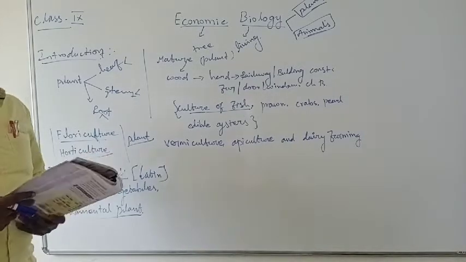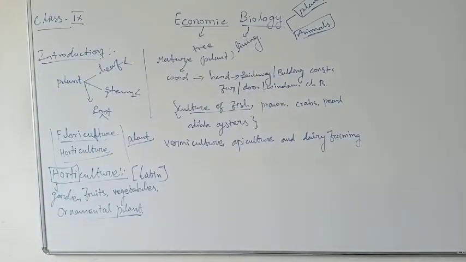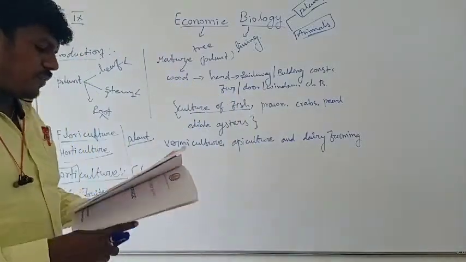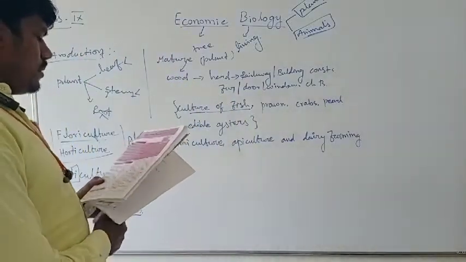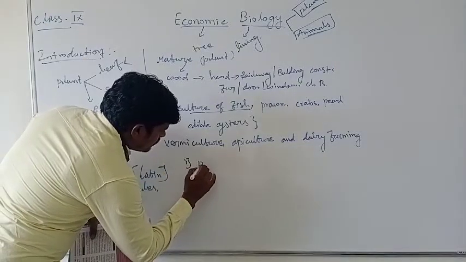There are four main classes. So horticulture is classified into four main classes. Someone will ask how many types of horticulture are present. What are the types? You have to list out the four types. What is the first one? Pomology.